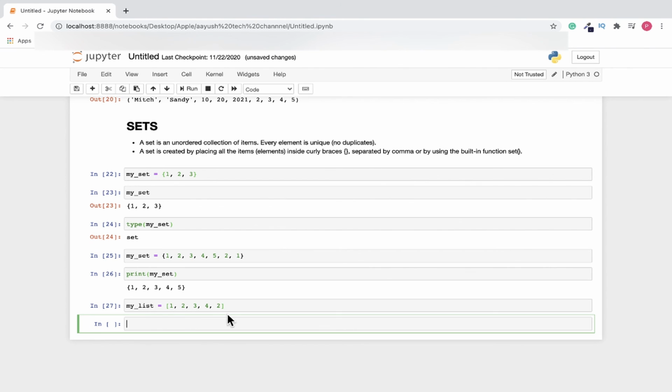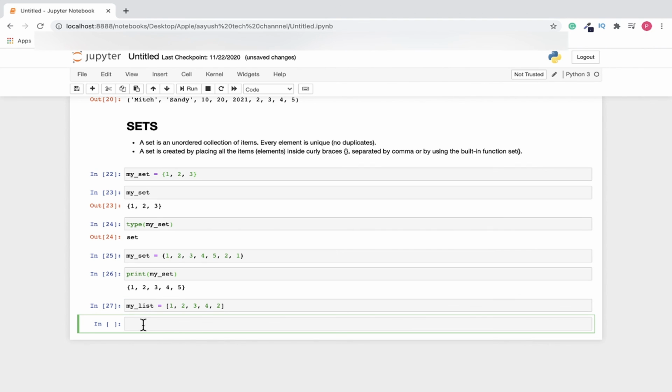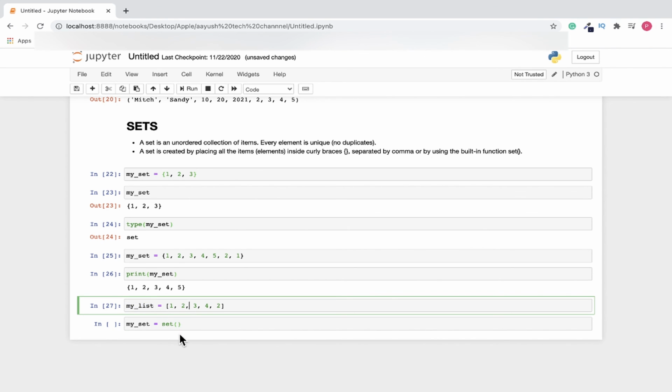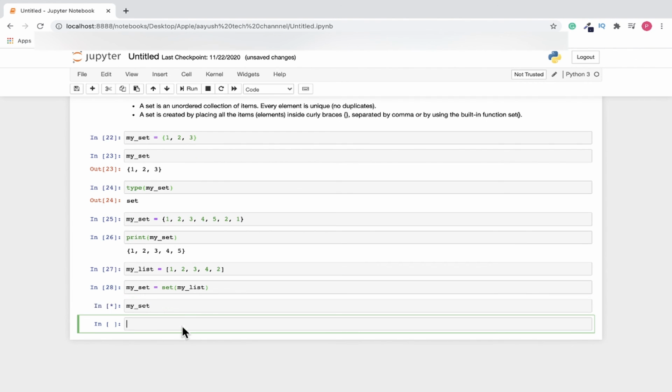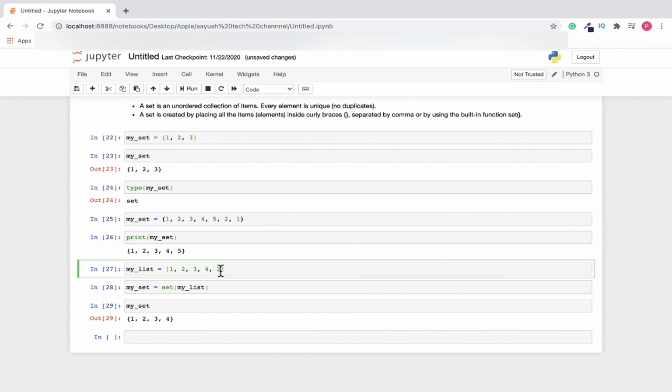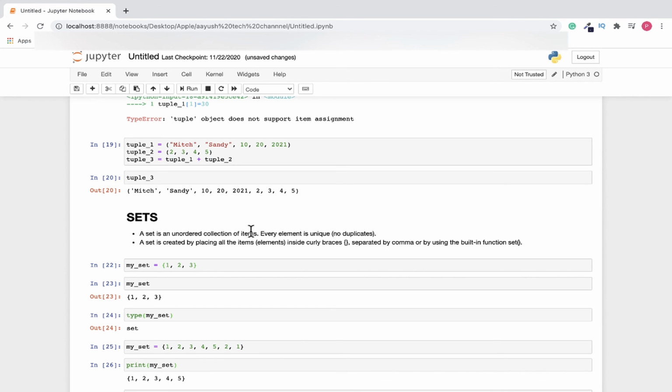Run it, and now we are going to convert this whole list into a set. So how can we do that? To convert, first we are going to write a variable which is my_set, and here we are going to write set and open parentheses, and here let's write my_list. Run it, and let's check what is inside my_set. Run it, we are going to get 1, 2, 3 and 4, and here we just added 2. Why is it eliminated? Because as you know the definition of sets, a set is an unordered collection of items. Every element is unique and we cannot add any duplicates.